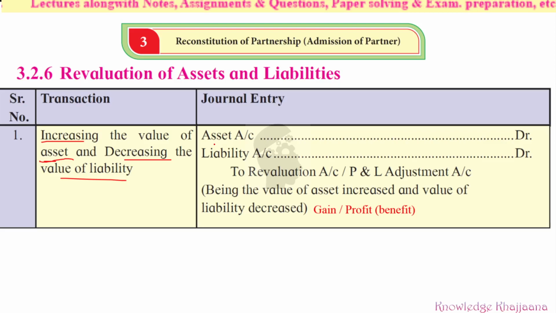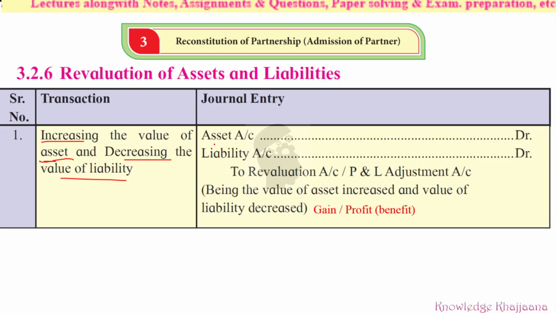Increase in asset is good and decrease in liability is also good or profitable for the business. So if the liability is decreasing, that is also a profit, right? Decreasing of the liability is also profit, so the same entry would be passed for it. If any liability is decreasing, for example, any creditor is giving us a huge discount, then what will happen?